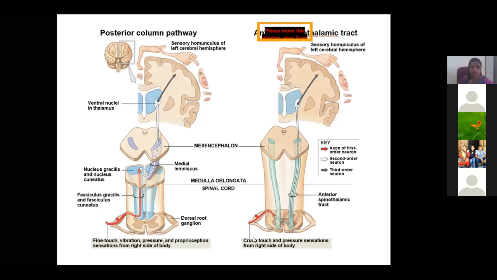As I told you, it is coming from the gray matter of the spinal cord, then from the spinothalamic tract it ascends upwards through the medulla oblongata and pons, and then to the thalamus, then to areas 3, 1, 2. So this is a sensory pathway.